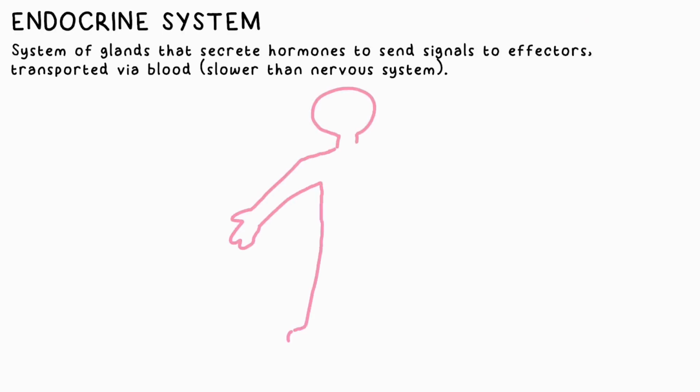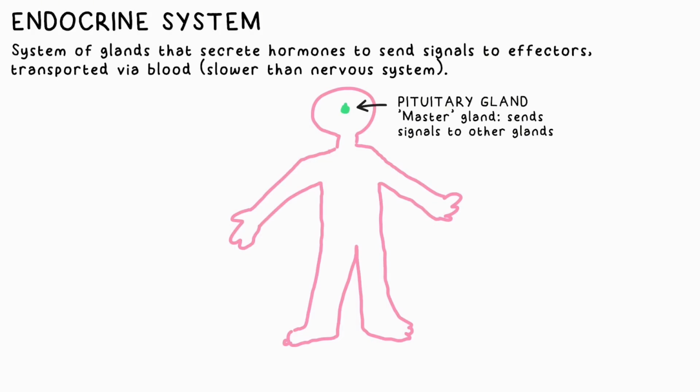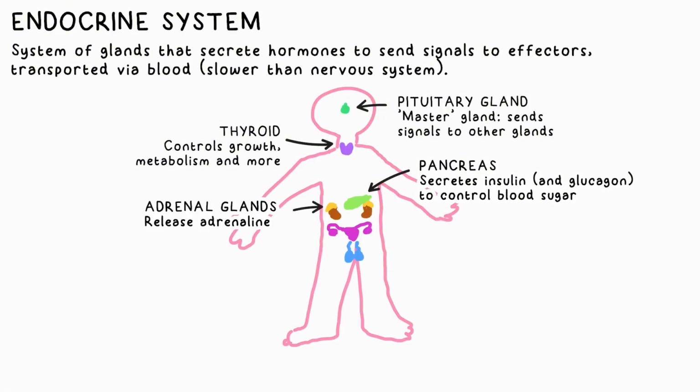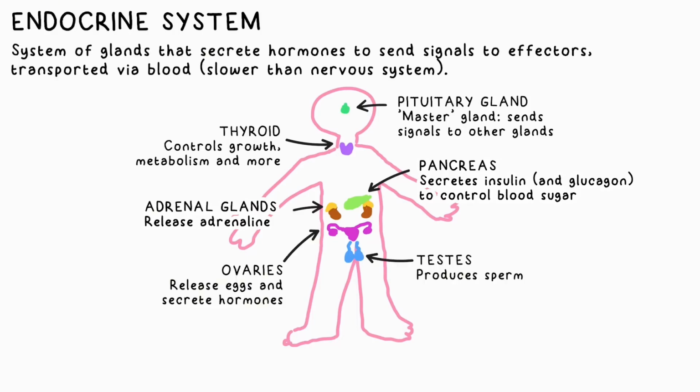The endocrine system is a system of glands that produce or secrete hormones that travel to effectors via the blood. This is of course slower than any signal carried by the nervous system. The pituitary gland in your brain can be considered the main or master gland, as it produces hormones in response to stimuli that travel to other glands in your body in order that they start then producing certain chemicals. Examples are the pancreas, which produces insulin. We'll talk more about that in a bit. The thyroid controls all sorts of things like growth, heart muscle and digestive function, and more. The adrenal glands produce adrenaline, and the ovaries and testes release eggs or produce sperm, depending on which you have.